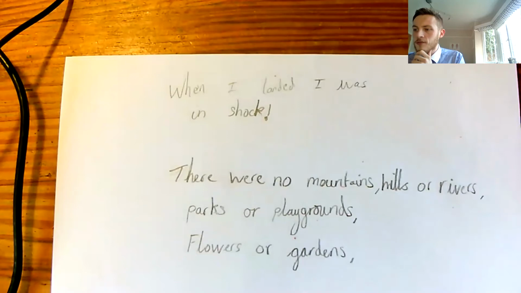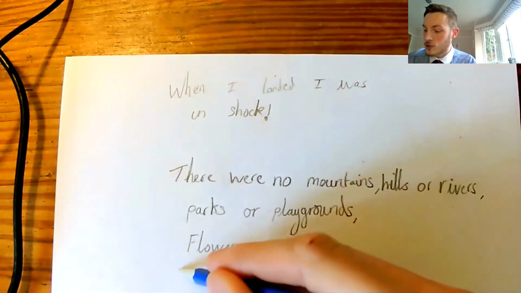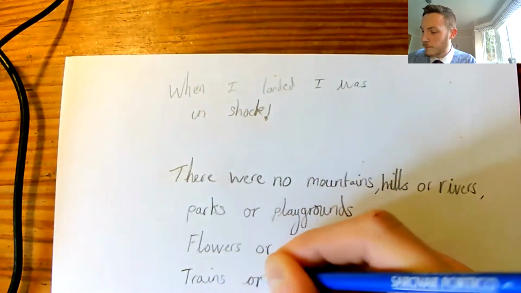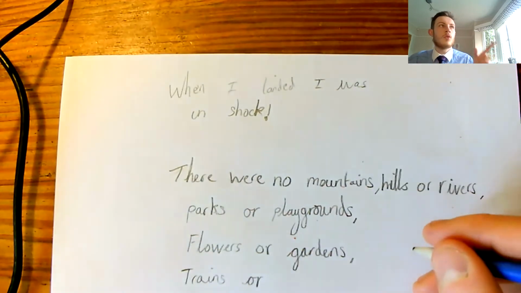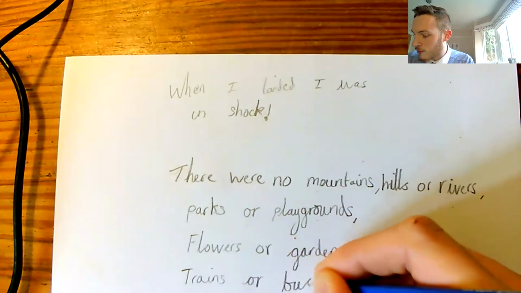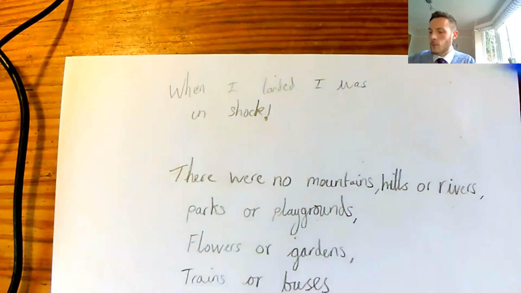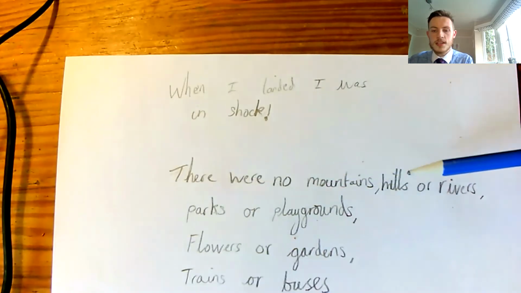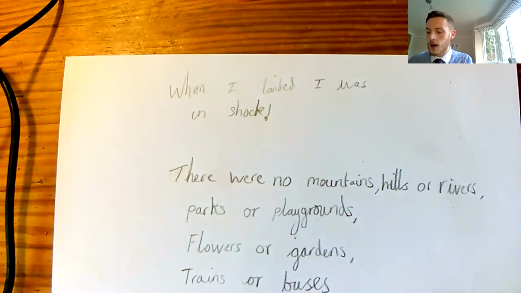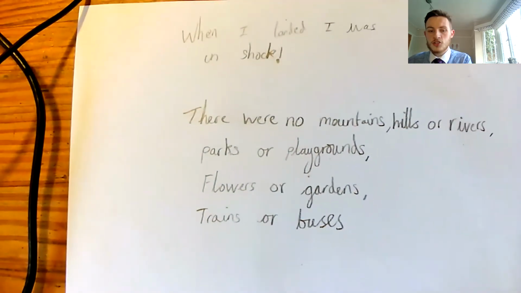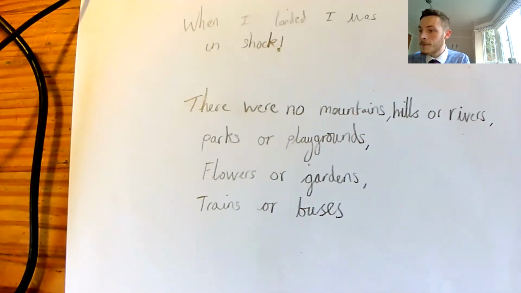What else might we have? Trains. I like trains. They're pretty cool. Trains or something that links with trains get you from one place to another. So buses. They're another thing that we might use to get from one place to the other. So when I landed, I was in shock. There were no mountains, hills, or rivers, parks or playgrounds, flowers or gardens, trains or buses.